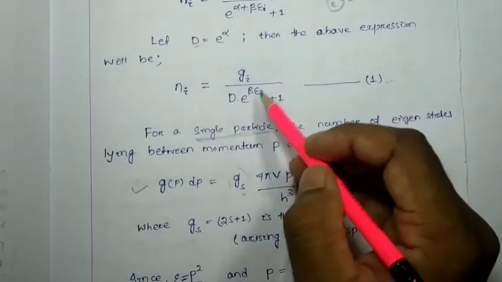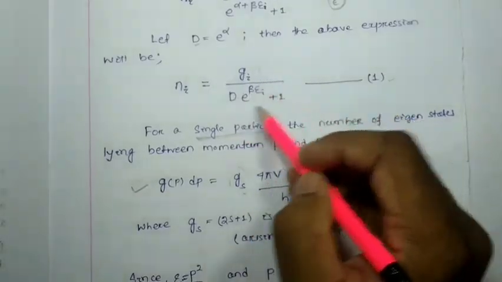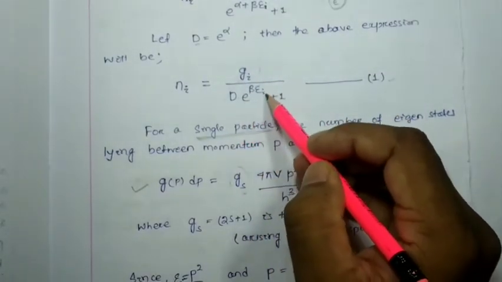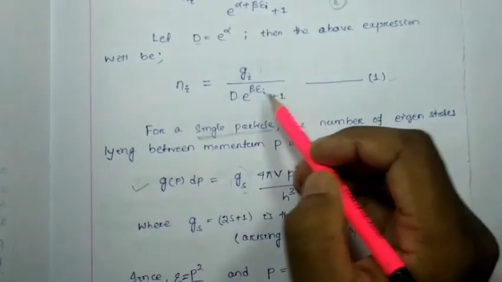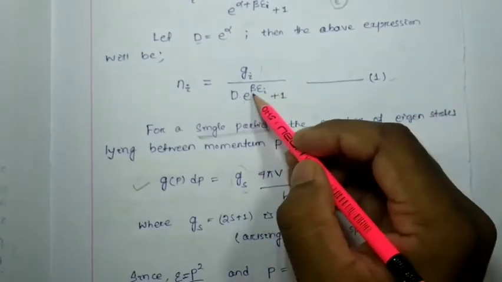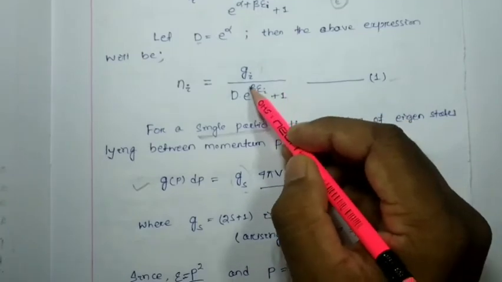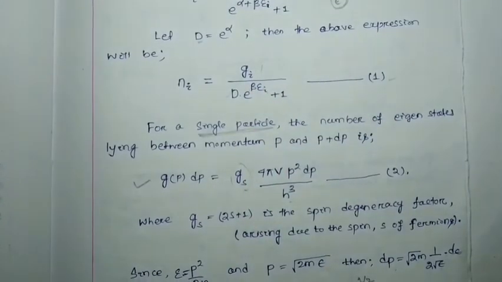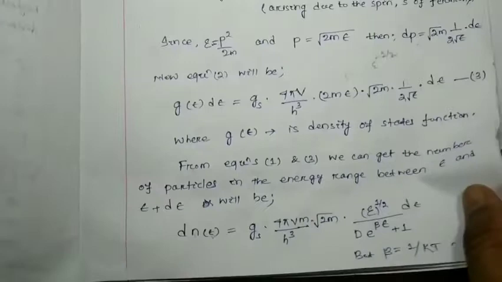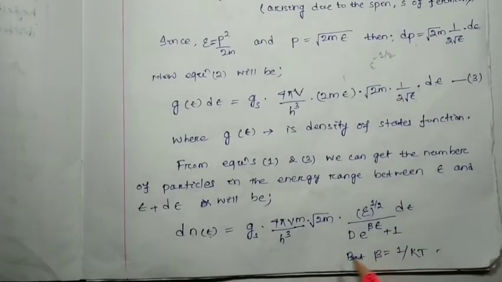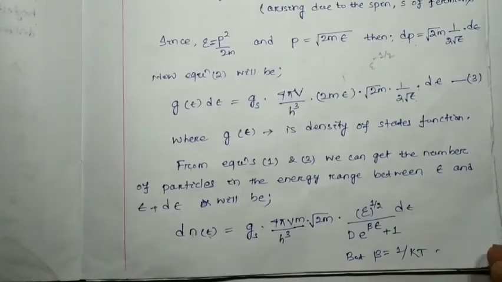and other parts are this one, 1 by e to the power beta epsilon plus 1. So here we have to consider e to the power epsilon by kT. Beta has been considered as 1 by kT. So it will be 1 by e to the power beta epsilon plus 1, but beta is nothing but 1 by kT.